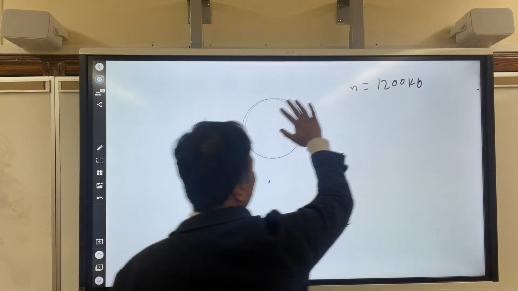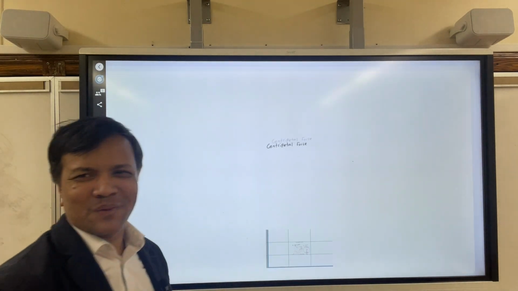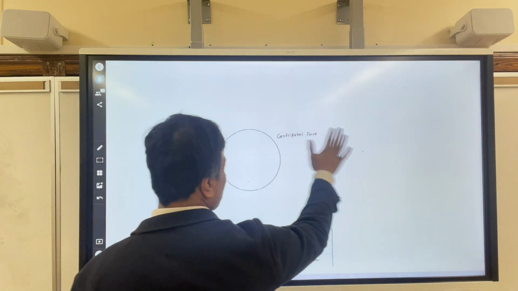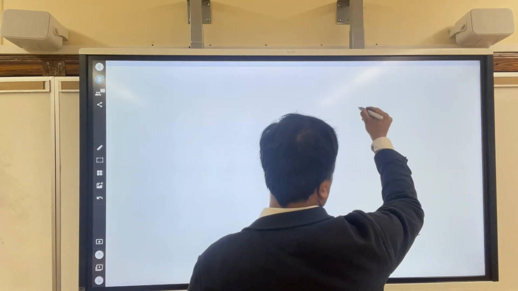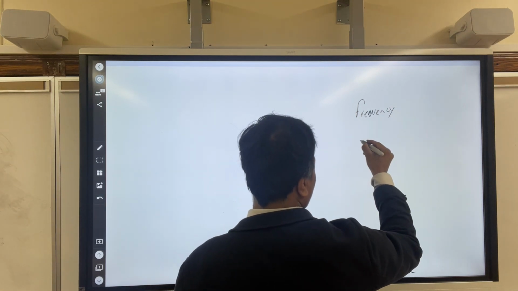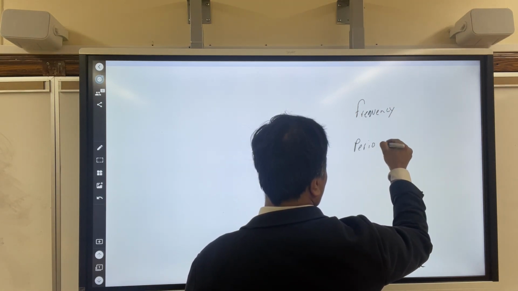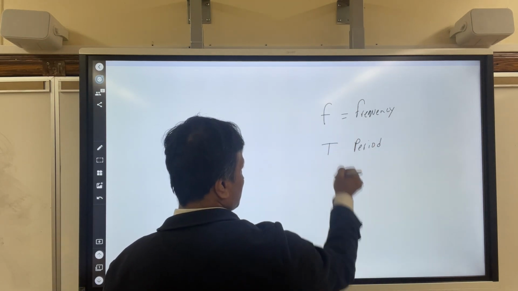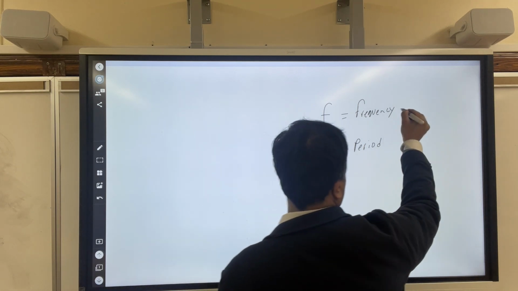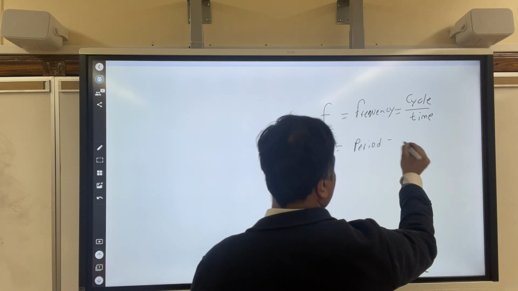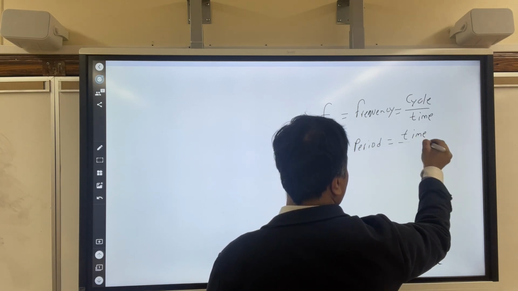Next problem is bucket, but we're going to create a moon. To create a moon, we have to have some conceptual understanding. We're going to introduce two new concepts, frequency and the period. When we talk about frequency, we use the lowercase f, and we talk about period with uppercase T. Frequency is cycle over time by definition, and the period is time over cycle.